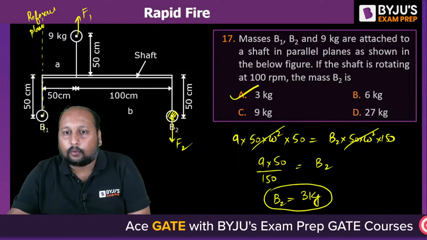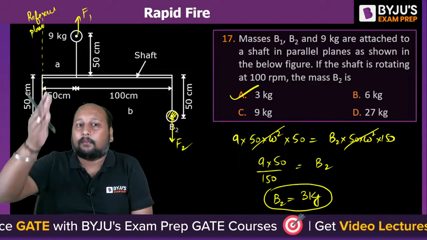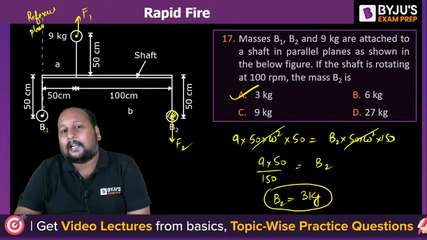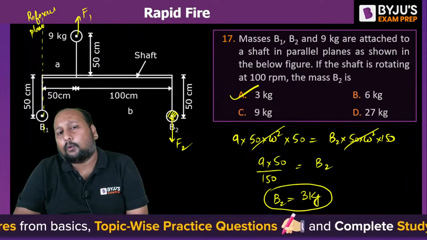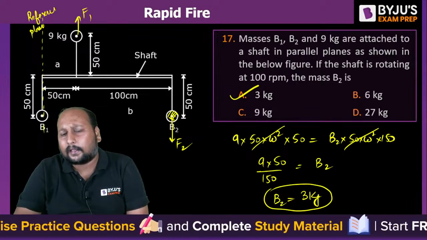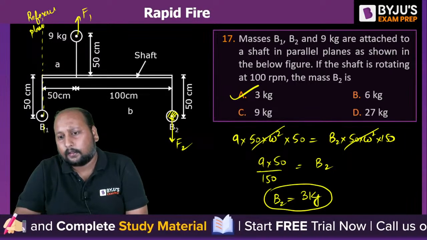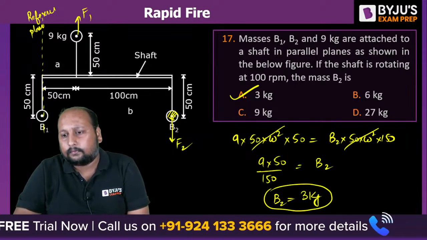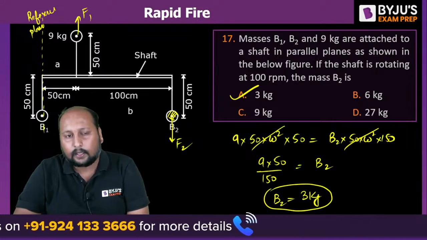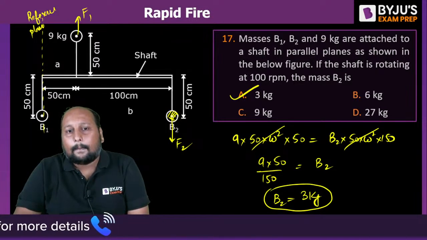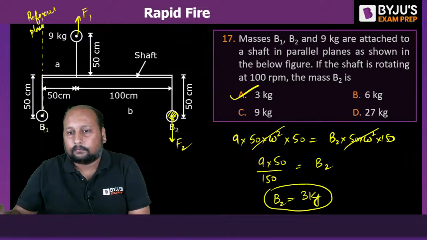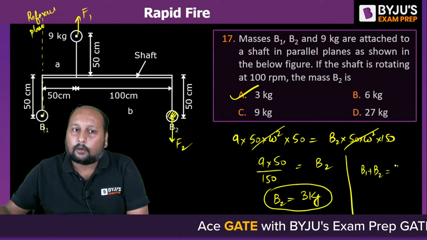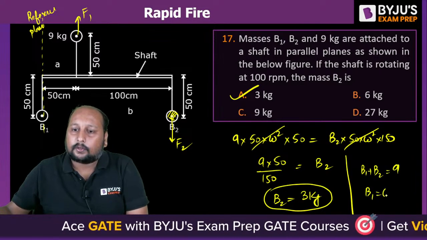B1 equal to B2, that we have to check. You can take the reference plane at B2 and calculate B1. It won't be equal to 3 kg, I think. Please do check. It will be 9 into 100 by 150. Or we can say B1 plus B2 is equal to 9. If I want to calculate B1, B1 plus B2 is equal to 9, so B1 is equal to 6 kg.